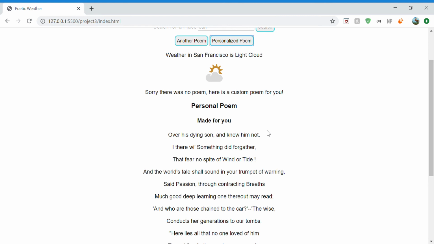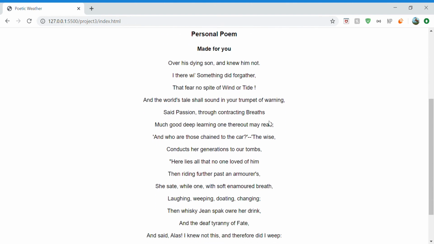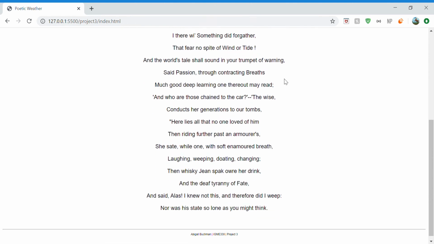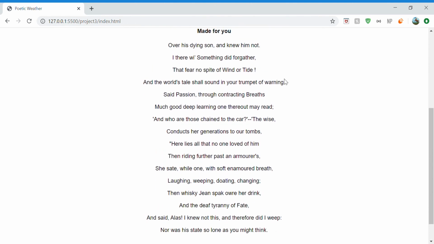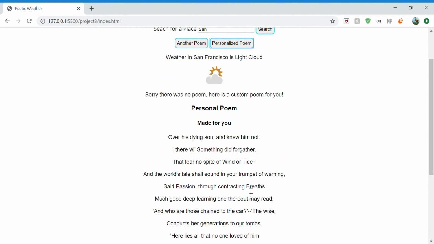It will pick a number between 0 and 20, I believe, and it will access that poem. And then it makes a 20-line poem accessing random lines from each poem that's returned. And so it's a 100% unique poem made from lines of other poems.